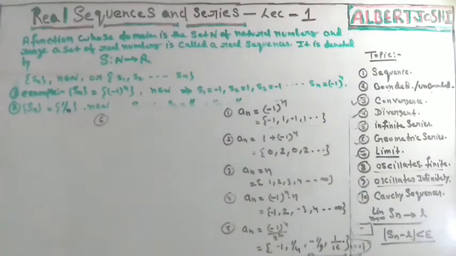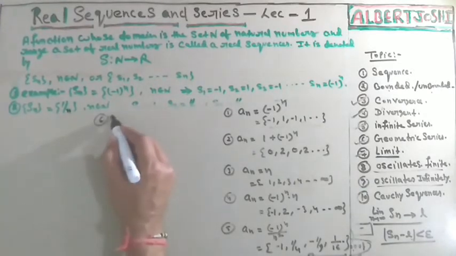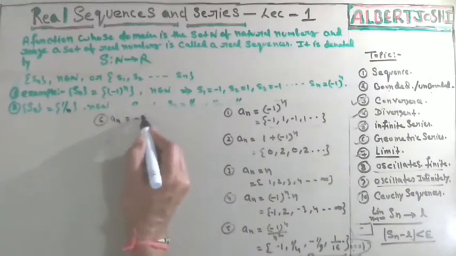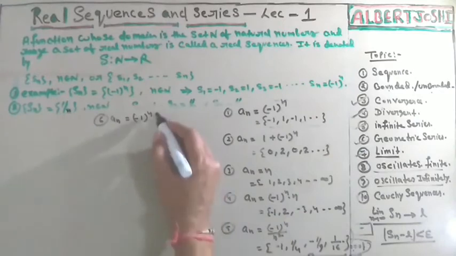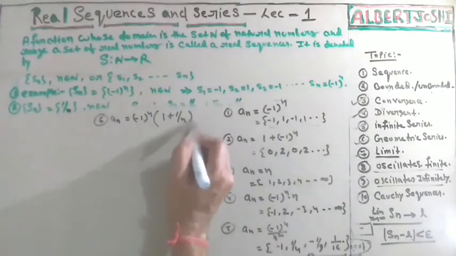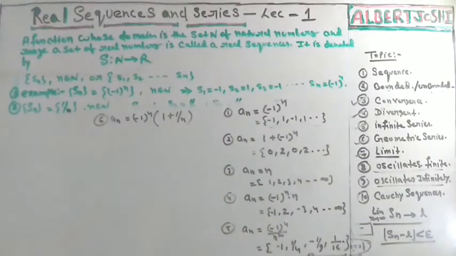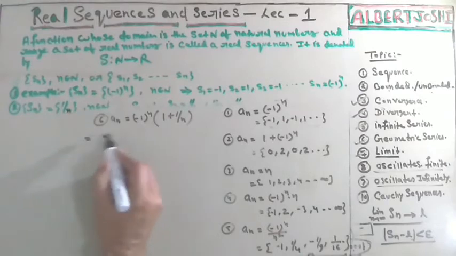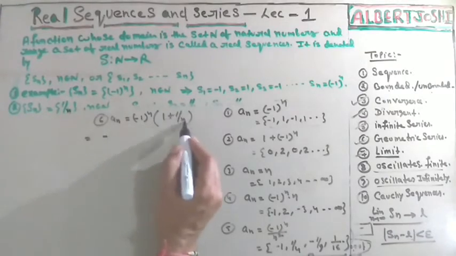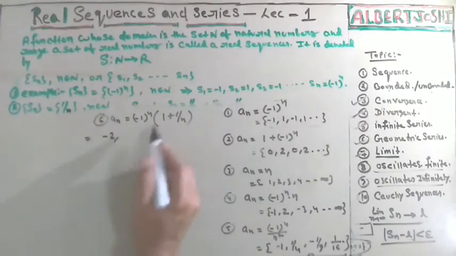Now sixth, suppose you have a_n equal to (-1)^n times (1 plus 1 upon n). In this condition you can see that if you put 1, then you are getting minus 1 times (1 plus 1), which is minus 2.